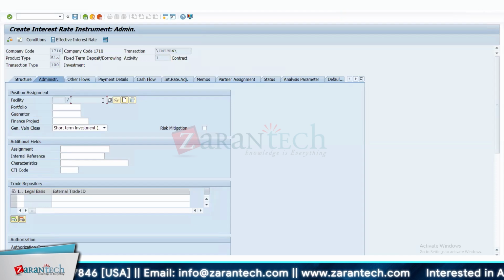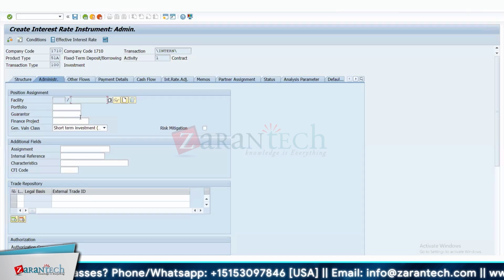Can I assign one facility to loan and investment at the same time? You can do that. Yeah, that is also possible. But generally facility is more utilized for investment, because if you're borrowing money from some bank, then it's not your responsibility, right? I mean, it is the bank's responsibility to ensure that you pay them back. Generally, if you're investing money, that's where you have to make sure that you protect your money. Correct. Okay. Yeah. Thank you.